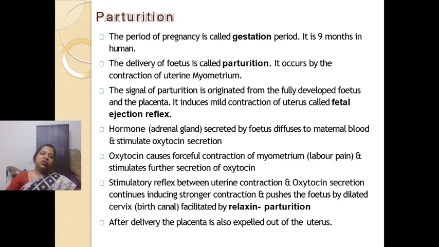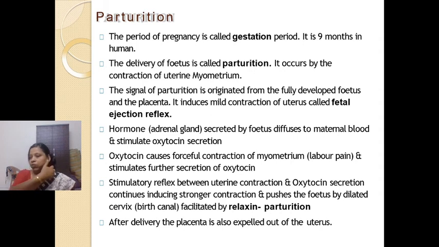So the first signal of parturition originates from the fully developed fetus. After the fetus is fully developed, the first signal originates from the placenta. The placenta induces mild contractions of the uterus. These mild contractions are known as the fetal ejection reflex.